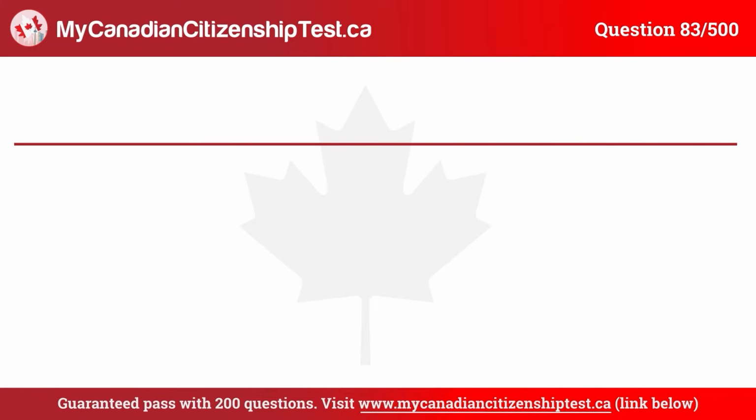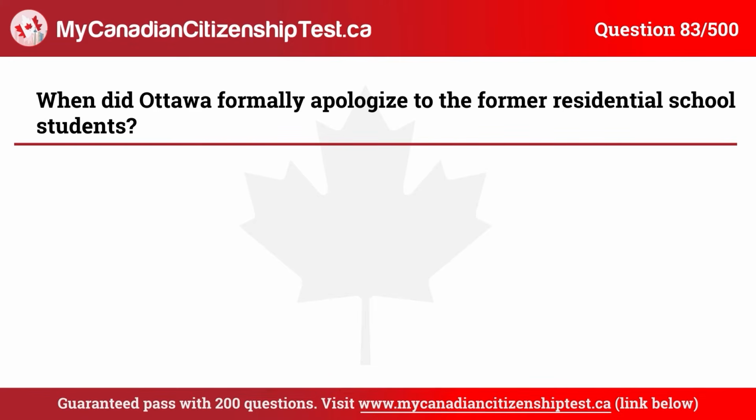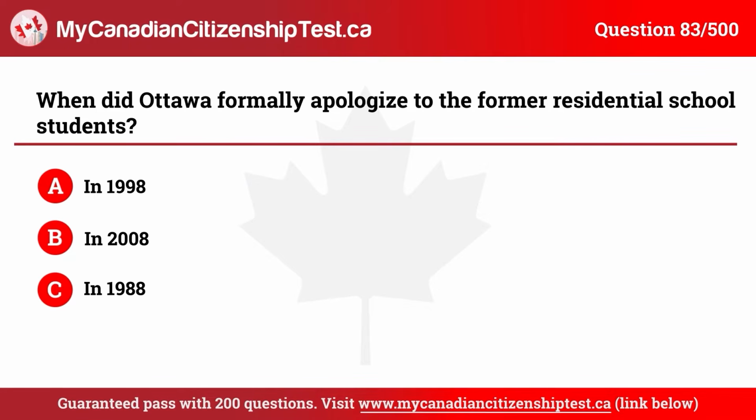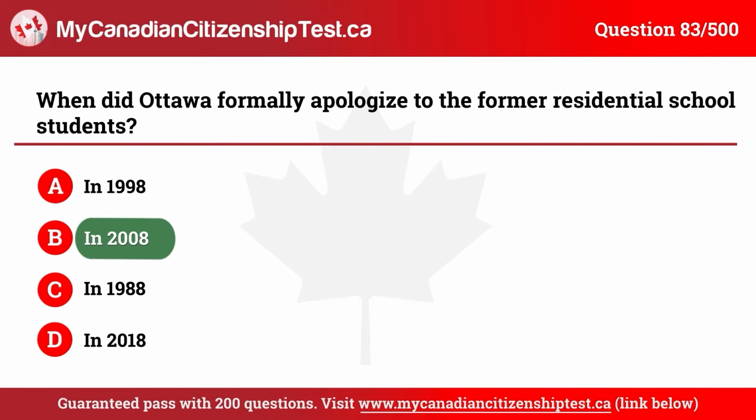Question 83. When did Ottawa formally apologize to the former residential school students? A. In 1998. B. In 2008. C. In 1988. D. In 2018. The correct answer is B. In 2008.